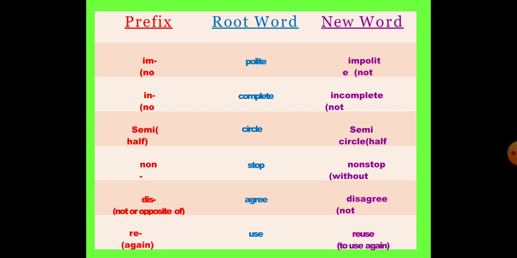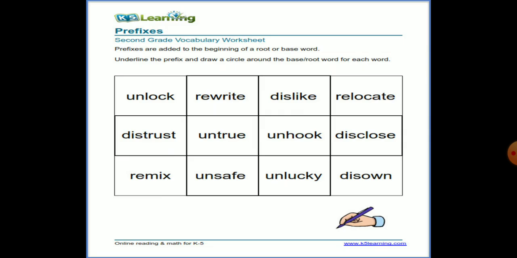I hope this chapter, which is very simple, you have understood well. To make it more clear, let's do some exercises. This is your assignment. You have to do this. Here you can see some words which are having prefixes. You have to segregate them, means you have to underline the prefix and you have to circle the base word in this exercise.